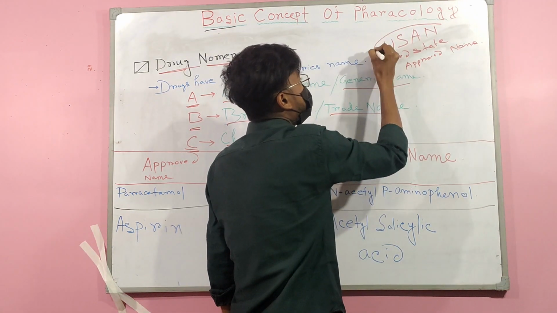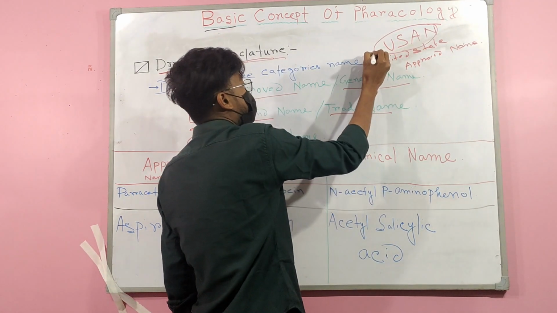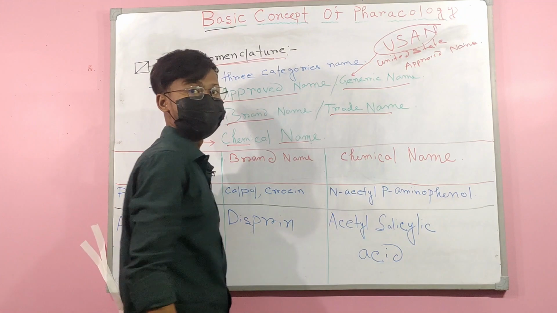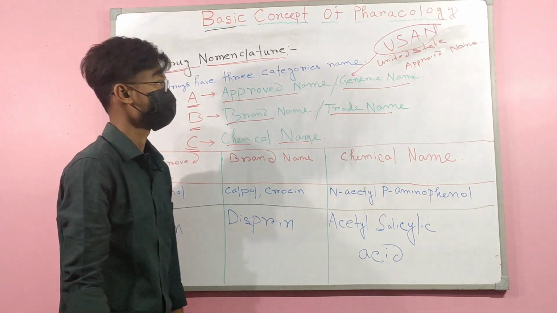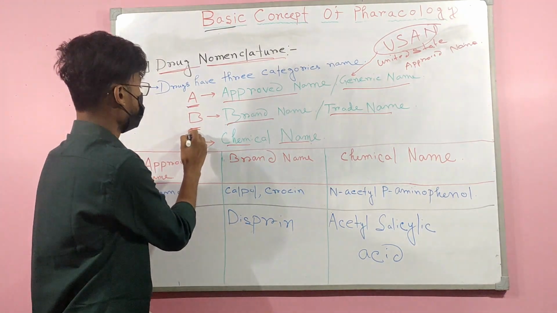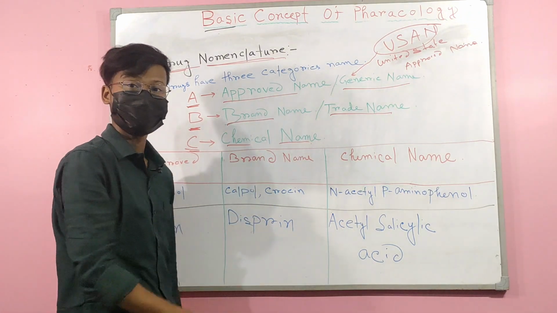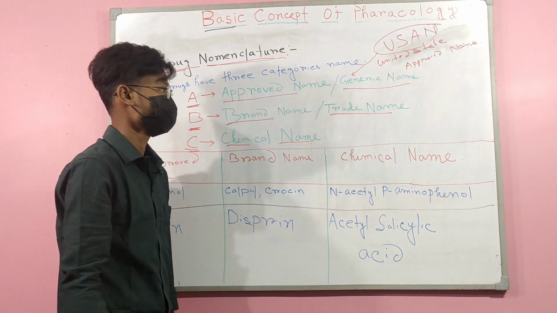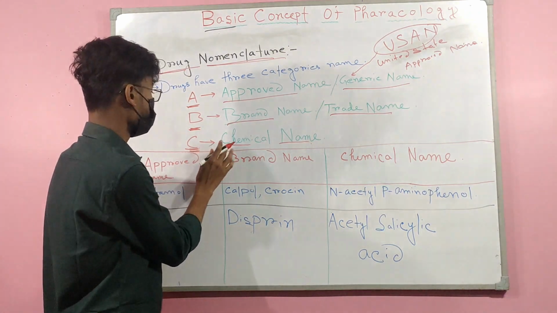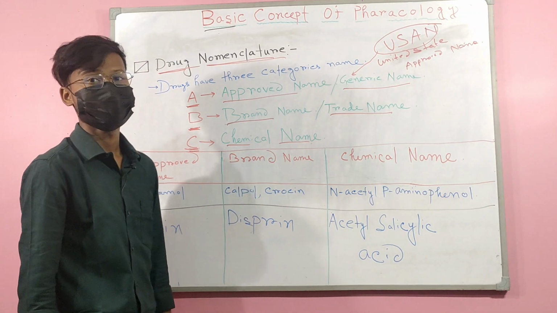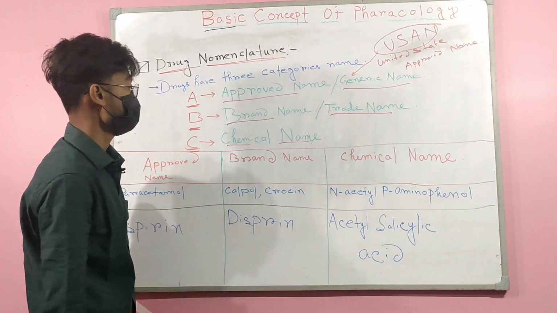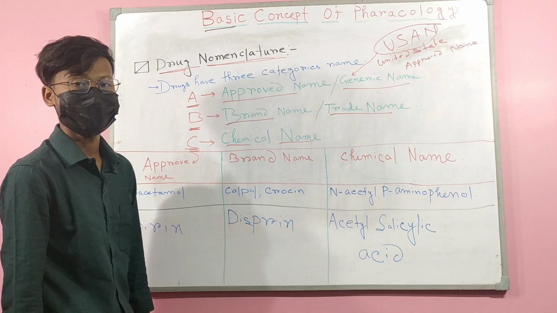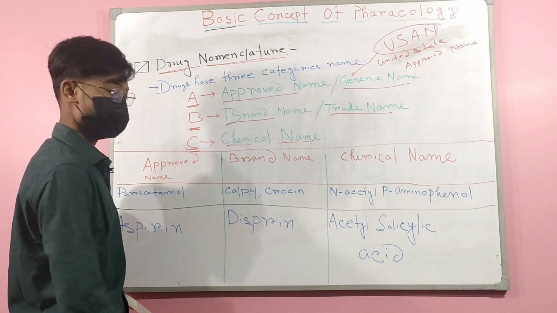This USAN gives the approved name of a new drug or new medicine. Then brand name, the name given by the pharmaceutical company. Then chemical name. Chemical name means the chemical structure of the medicine, meaning the IUPAC name of the medicine.